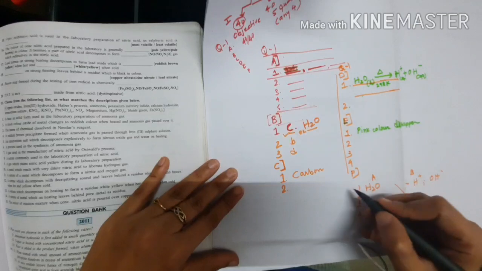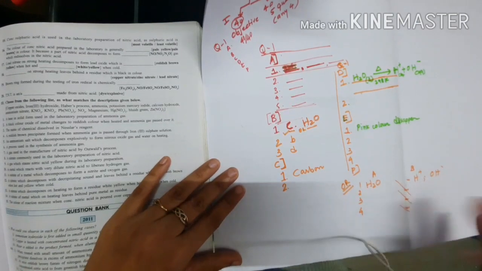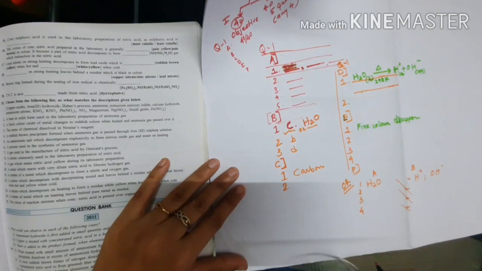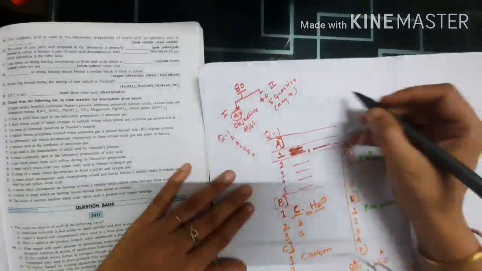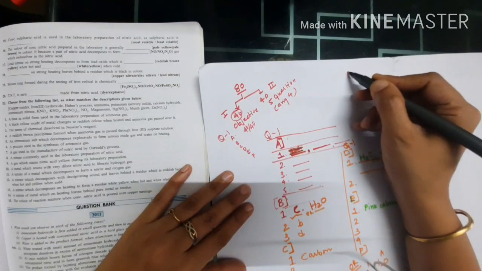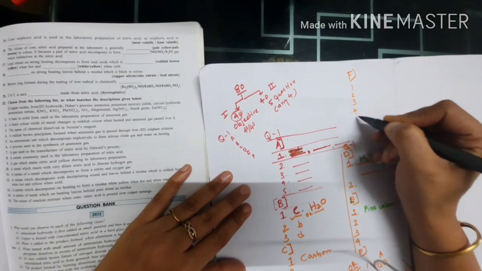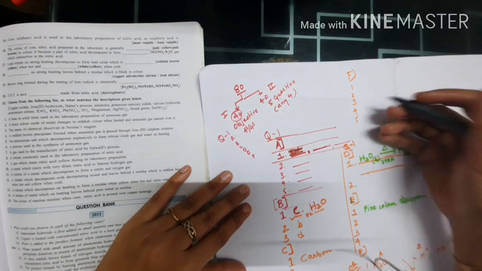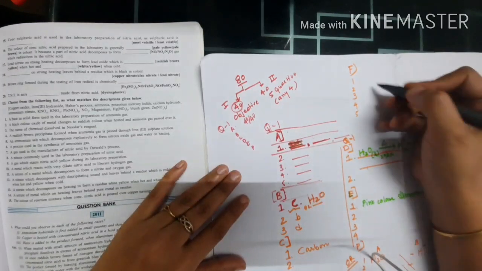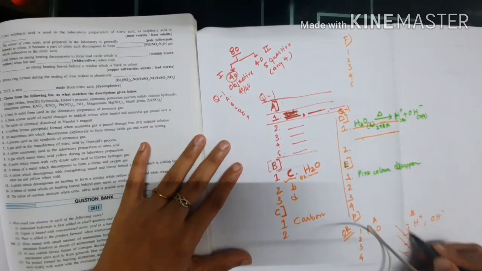Or, if you do not want to write both columns, you can write the direct answer. How to write the direct answer, that also I am telling you. Suppose match the column is coming in F. The first, second, third, fourth, fifth are the column A numbers, and in column B, A, B, C, D are given.